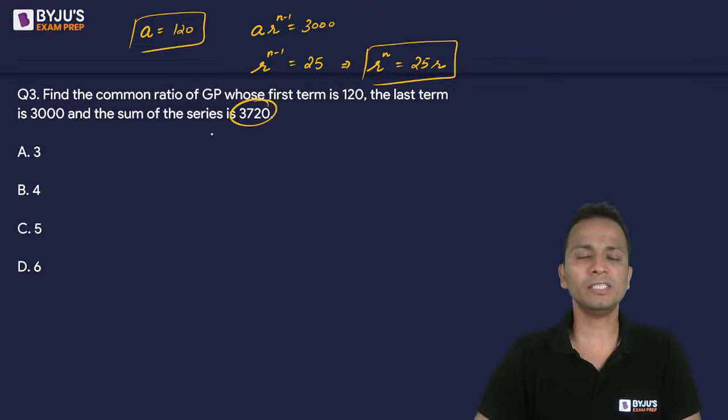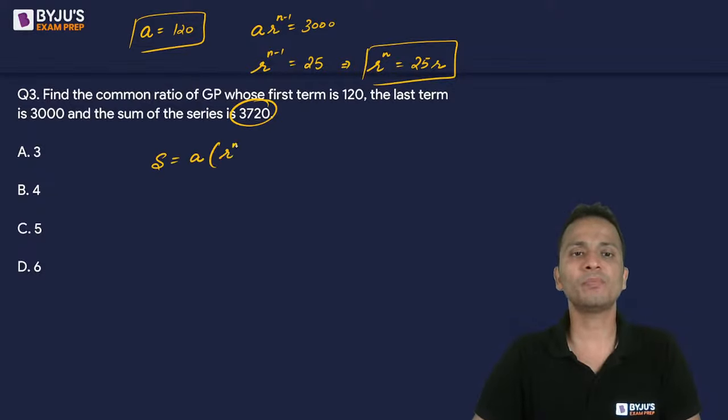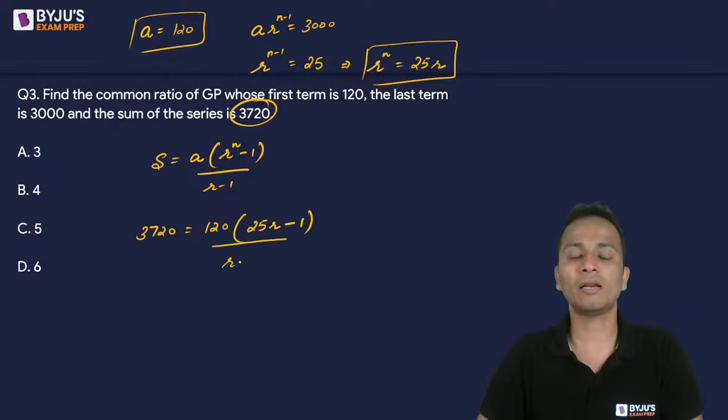Now for the sum of the series, I'll write the formula: A times r raised to the power n minus 1 upon r minus 1. Let us apply this formula. So the sum is given as 3720, which is equal to A, 120, times r raised to the power n, whose value I have found out as 25r, minus 1 upon r minus 1.